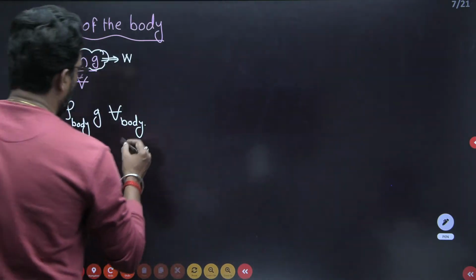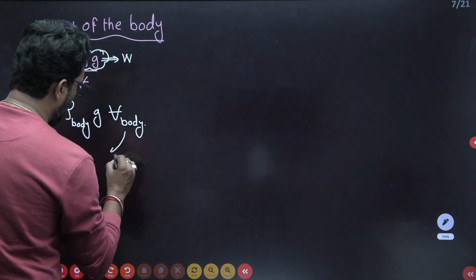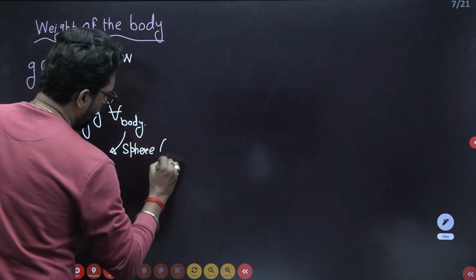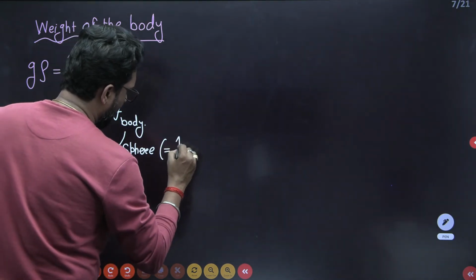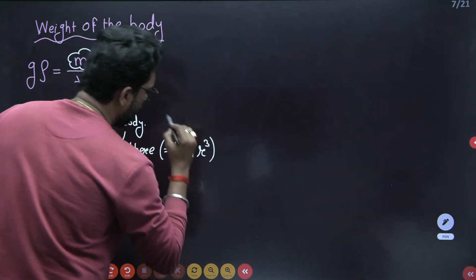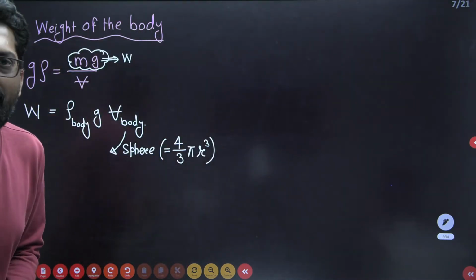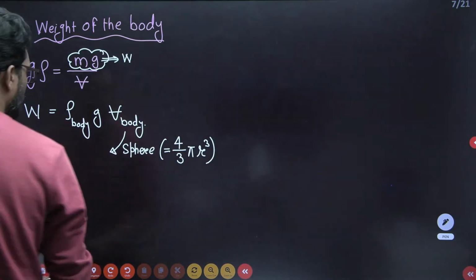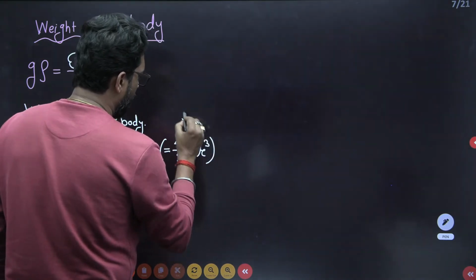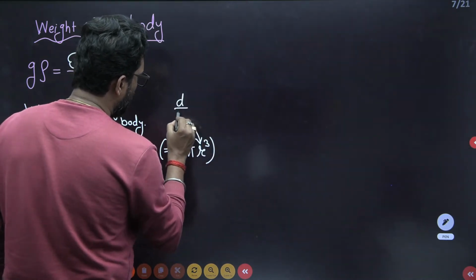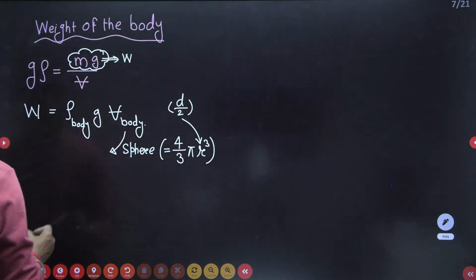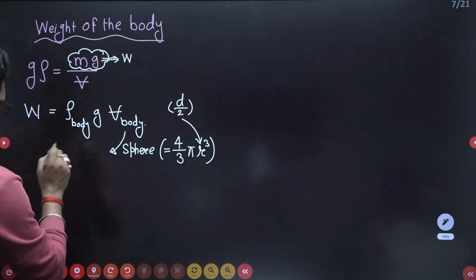And the volume of the body, the shape is a sphere, so what is the volume? 4 by 3 pi R cubed. The diameter is given, so instead of R we put D by 2. Rearrange like that. So the first job is finished.